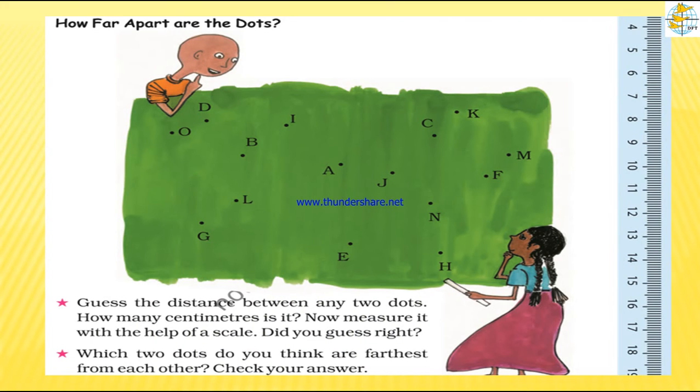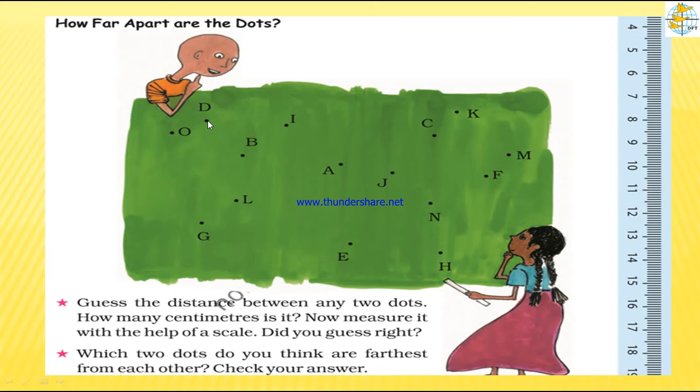Let's get into our chapter. This is the very first page of your second chapter. How far apart are the dots? Guess the distance between any two dots. Many points are given here, and the name of each point is also given. We have to measure and see how much distance, how much length, there is from point O to D.